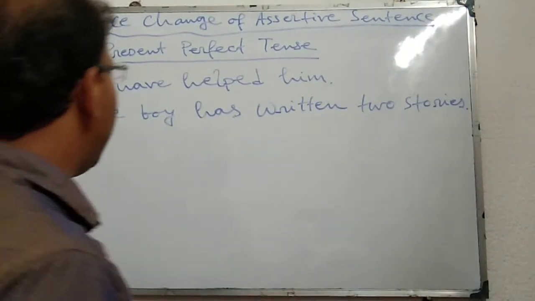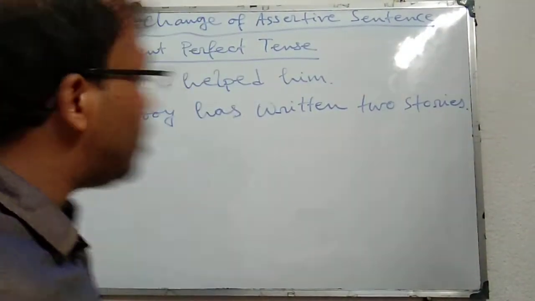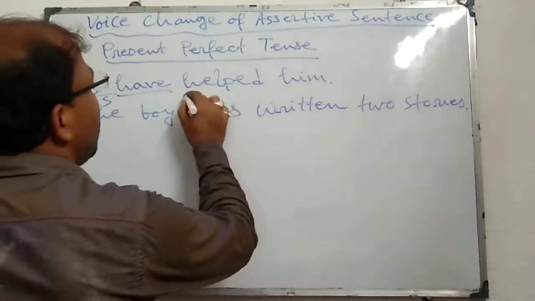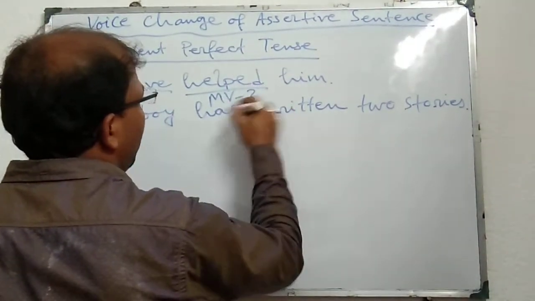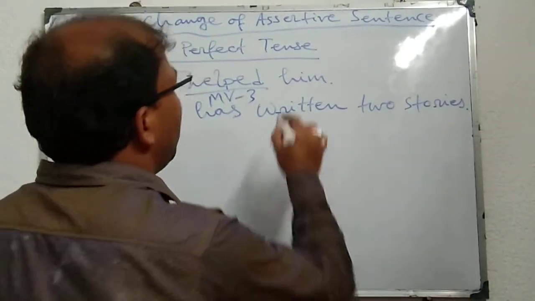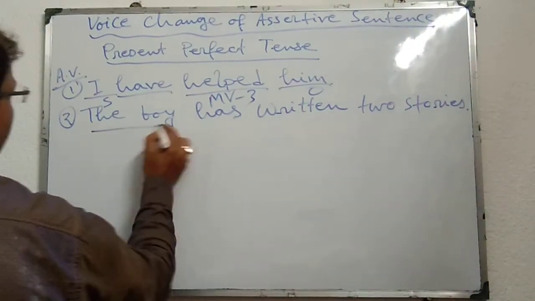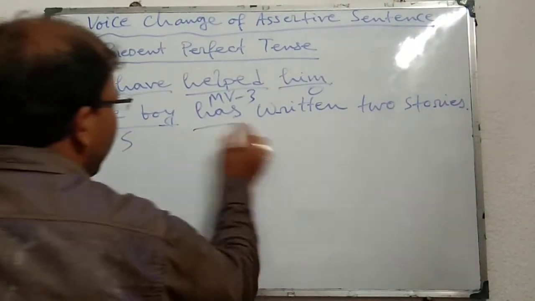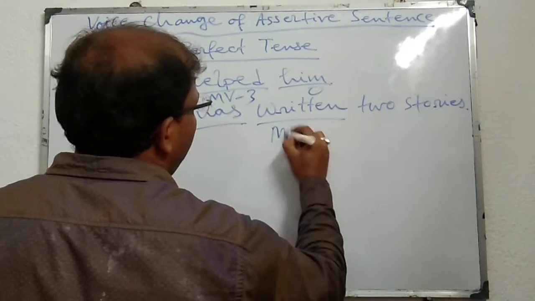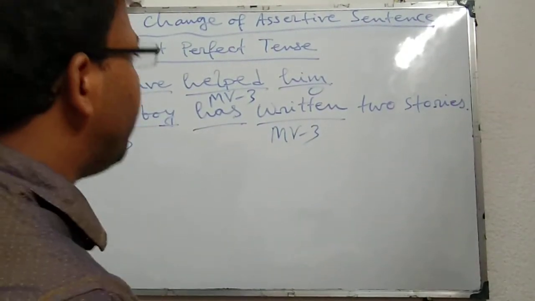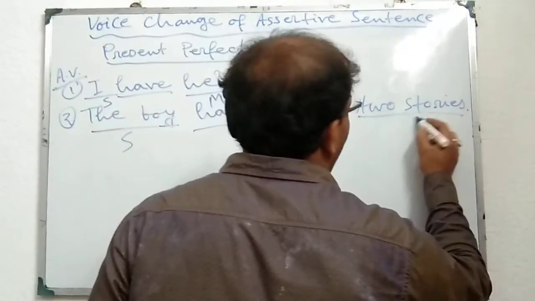That means, example 1: I have helped him. Here, I is the subject, have, thereafter helped, it is MV3, main verb third form, thereafter him, it is the object. Similarly, second sentence: The boy has written two stories. The boy is the subject, has, thereafter written, it is MV3, main verb third form or past participle form of the main verb. Two stories is the object.